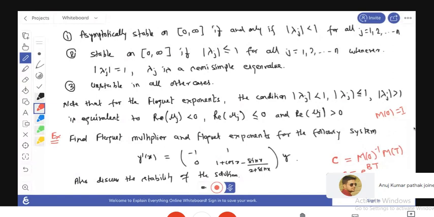So you have to find the value of M inverse at 0. Here we put x equals 0, then you find M inverse 0 equals 0, and this is 1 by 3, this is 1, and with x equals 0, this becomes minus 1 by 3. So this is your M inverse 0.